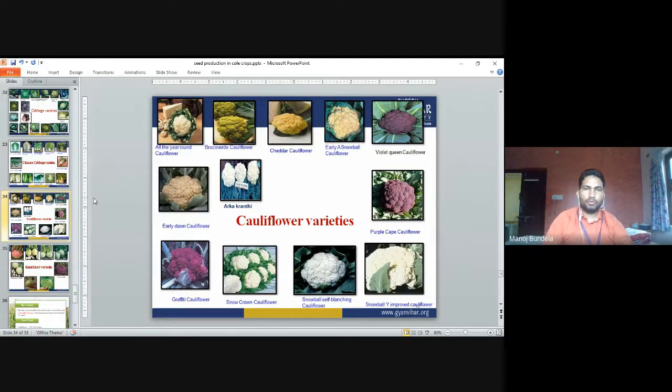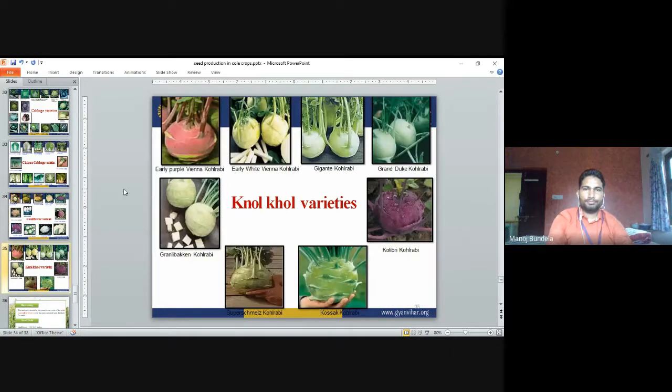Cauliflower varieties. Cauliflower also comes in different colors. There are purple color cauliflowers, white color cauliflowers, and yellowish color cauliflowers. Then there is the completely white Arka Kranti. So these are the different colors of cauliflowers.